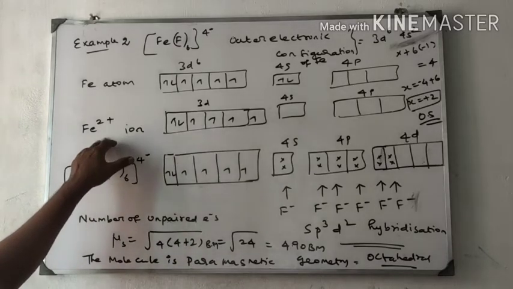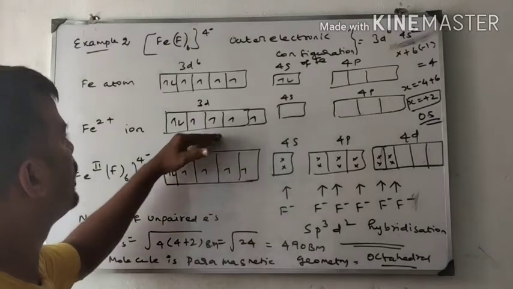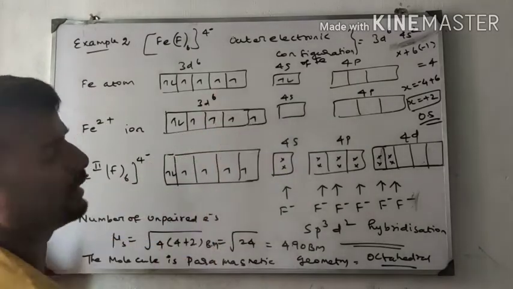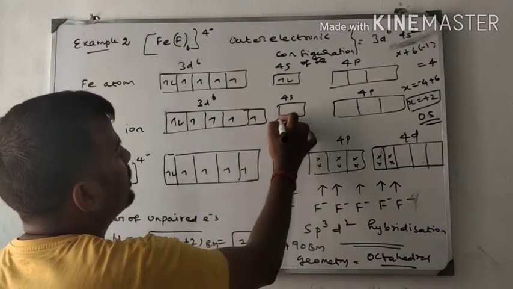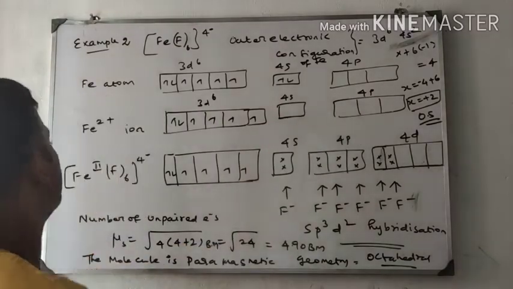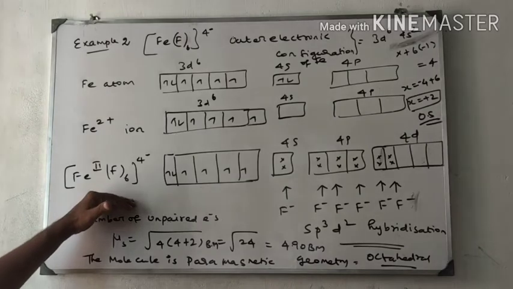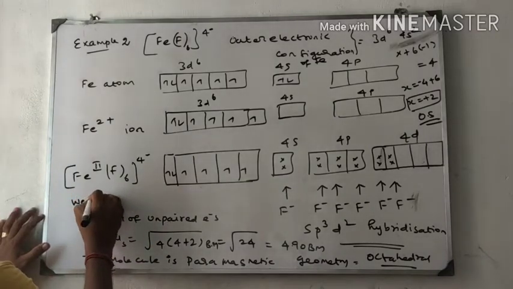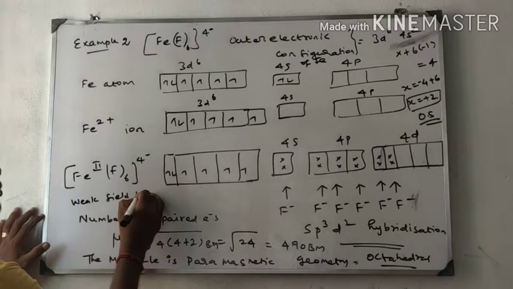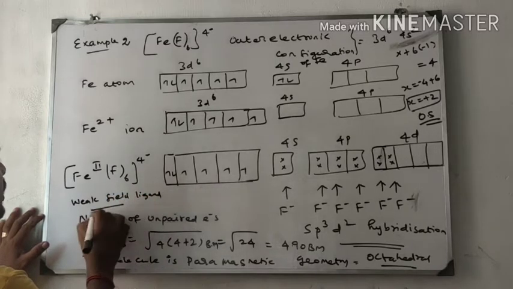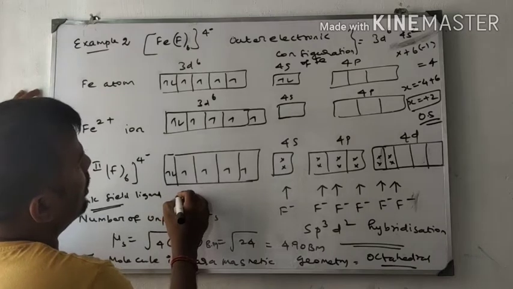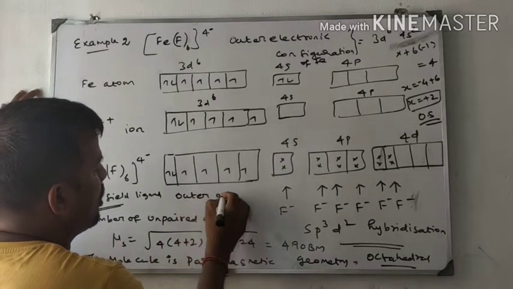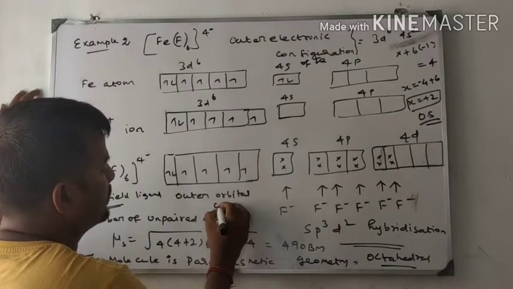For Fe2+, 2 electrons are removed. It is 3d6 4s0. The 3d6 is present and the s electrons are removed. Then I include 6 fluoride ions here, because it is a weak field ligand.